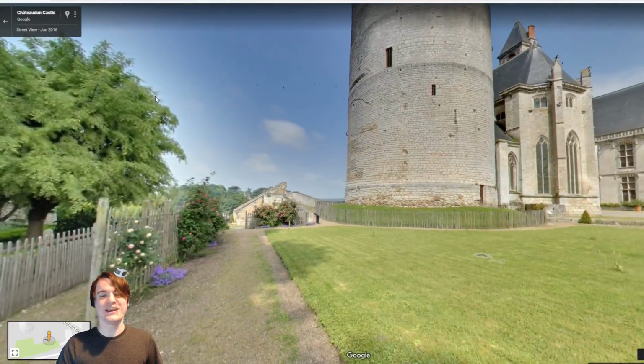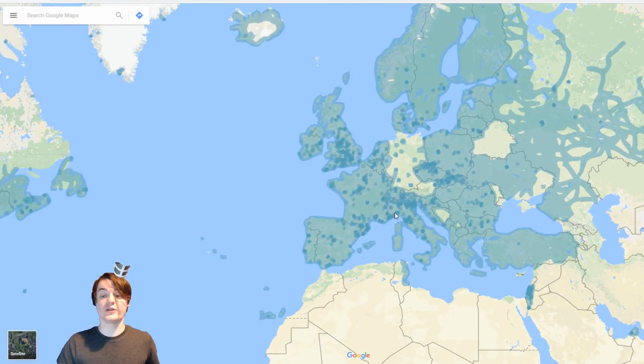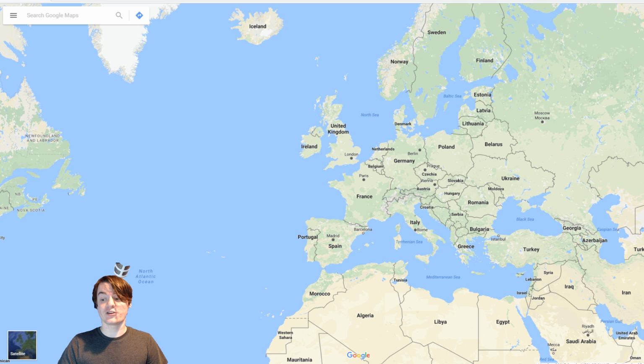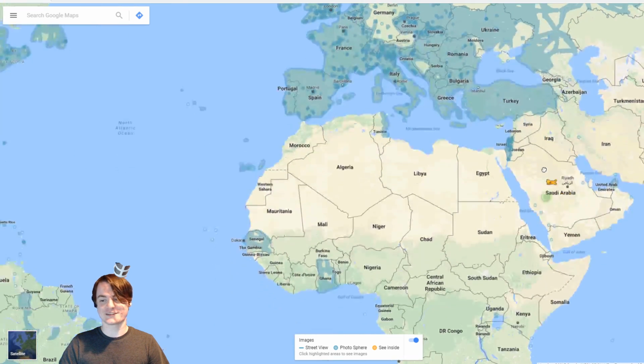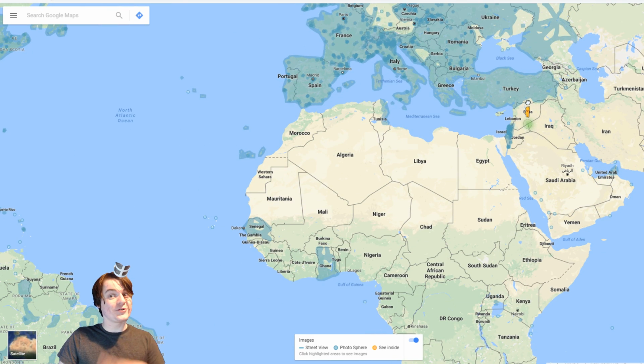This is actually quite a cool one, but you can see most of the world by just randomly street viewing the world, and it's really, really interesting to do this. But when you look at the map, you can see there are some places you can't street view. Some of these are oceans, obviously you can't go there. Some of these are countries like Greenland or Syria, where you're like, well, I can understand why Google didn't drive cars around Syria or Greenland, or like in the middle of Africa.